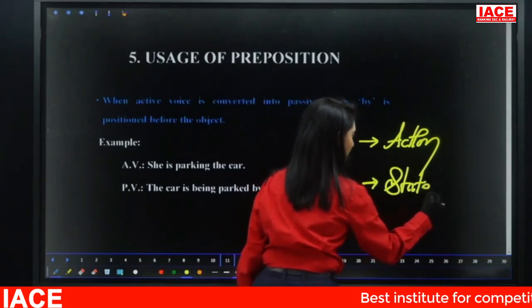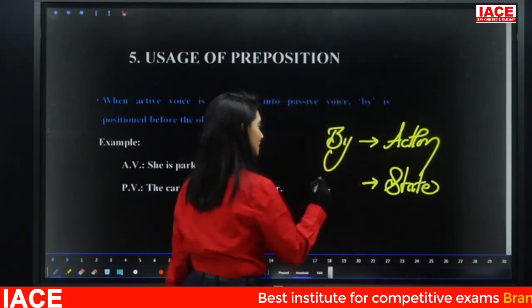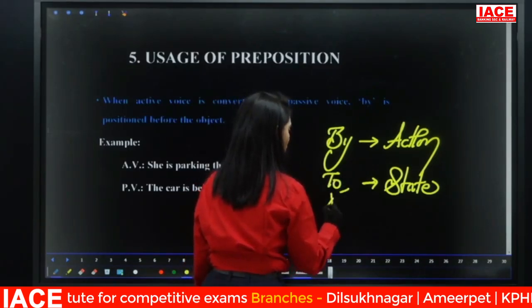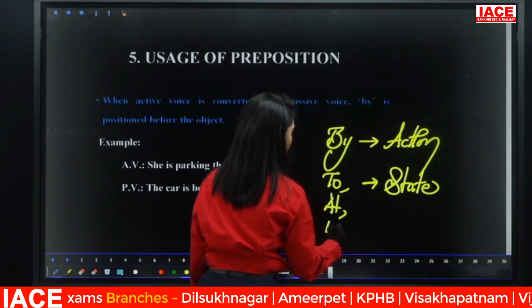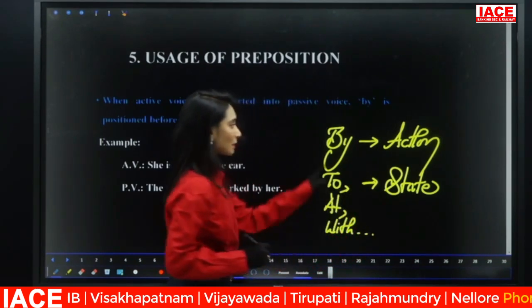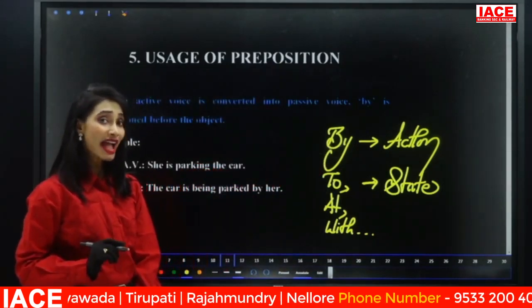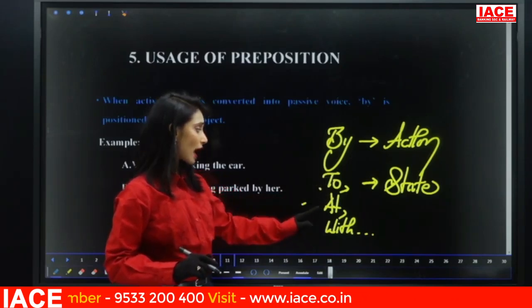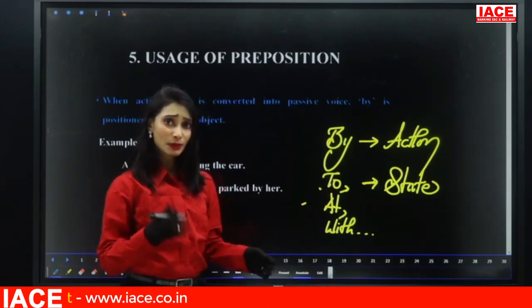It is not showing action but state. Then we will use prepositions like to, at, with, etc. So generally we use the preposition by for verbs of action. For verbs of state, of being, we use to, at, with, etc. Those examples we'll be seeing.